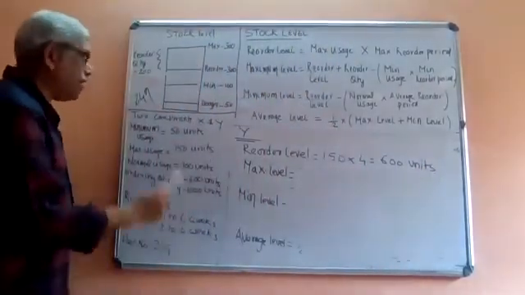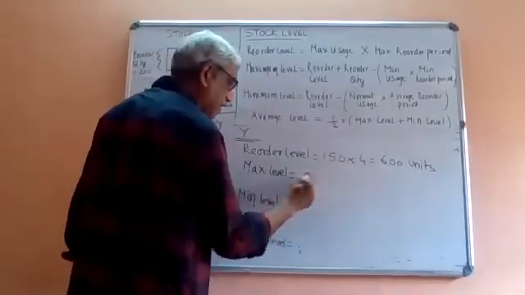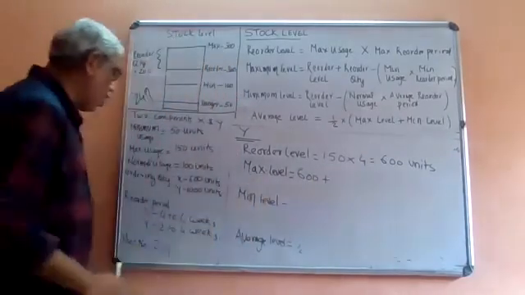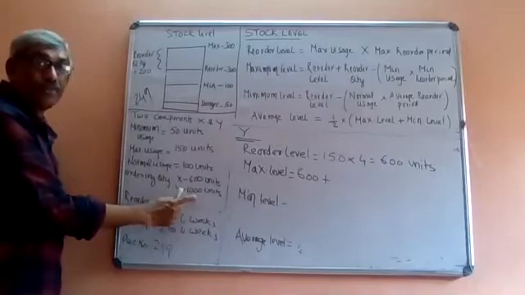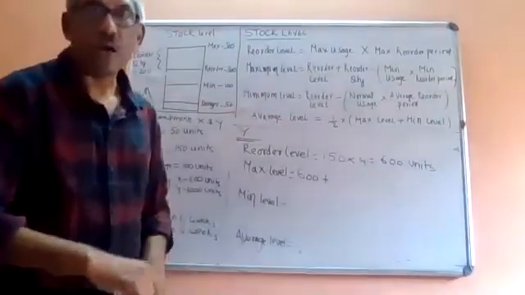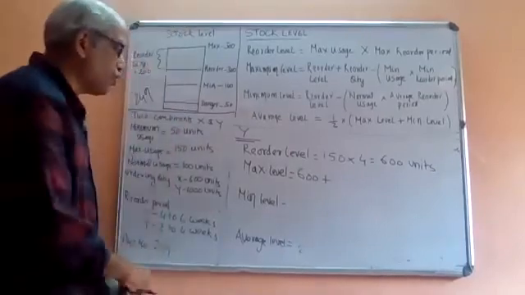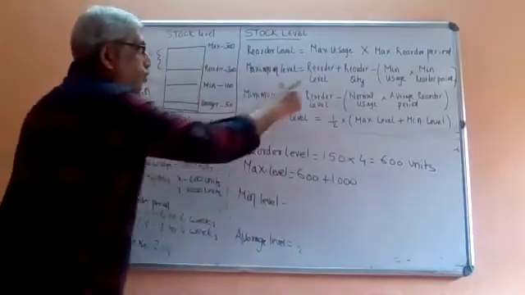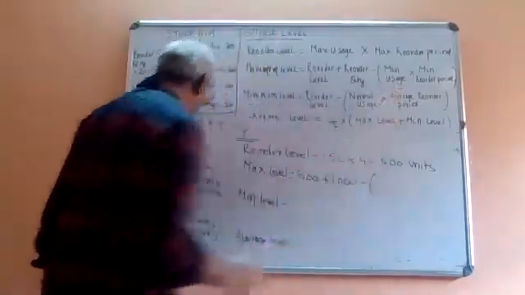Then what is the maximum level? The formula is reorder level. The reorder level for Y is 600, plus reorder quantity. The ordering quantity for Y is 1000 units. So reorder level plus reorder quantity minus minimum usage.